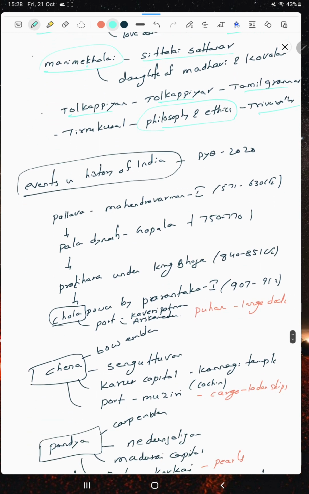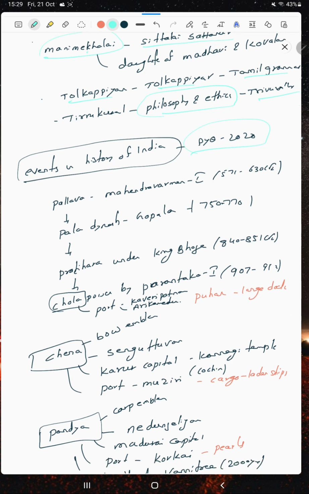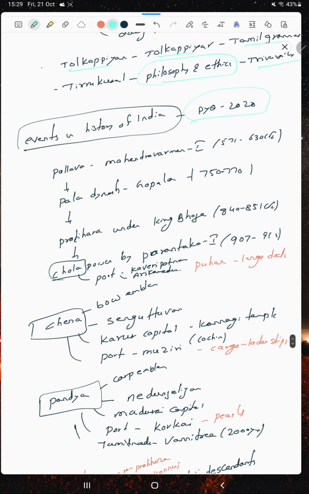Events in Indian history: this was a previous question from 2020. It is asked like this. Pallava Mahendravarman I is the oldest one. After this, Pala Dharmapala, Gopala I. And the Pratihara king, Bhoja. The Chola Parantaka I is the youngest one compared to these.